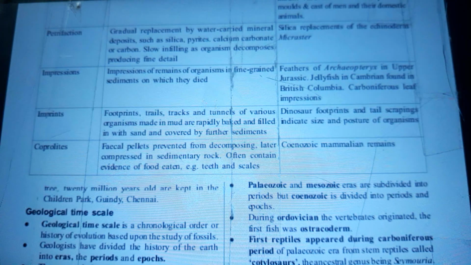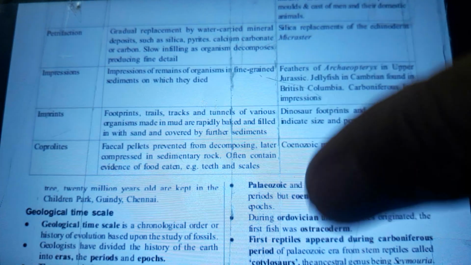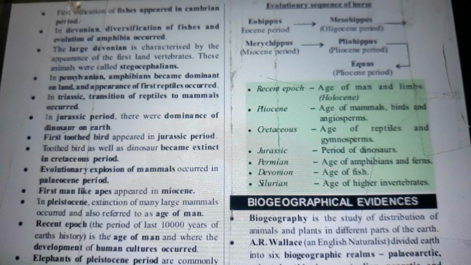Of various organisms made in mud are rapidly baked and filled in with sand and covered by further sediments. Dinosaur footprints and tail scrapings indicate size and posture of organisms. Coprolites, fecal pellets prevented from decomposing, later compressed in sedimentary rock, often contain evidence of food eaten, example teeth and scales. Cenozoic mammalian remains. Right. Moving on to the next page.